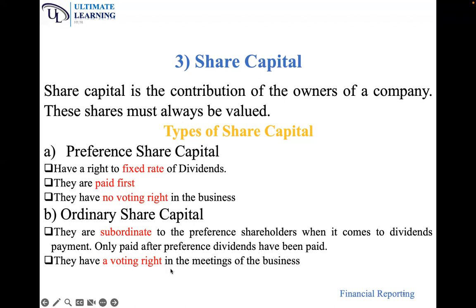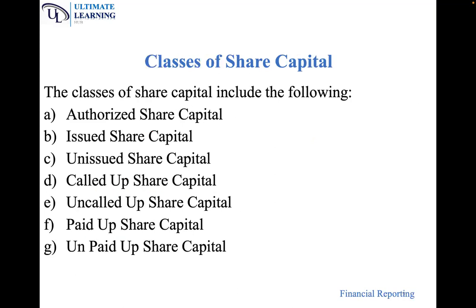They have a voting right in the meetings of the business. I hope that's clear. So ordinary share capital holders can vote for decision making. Preference share capital holders are not allowed to vote in decision making.